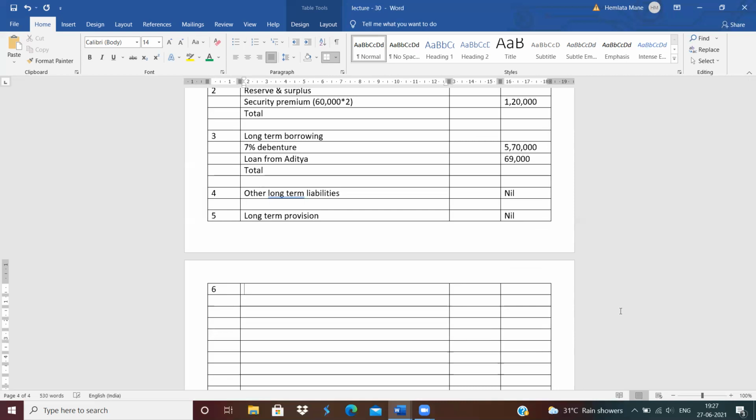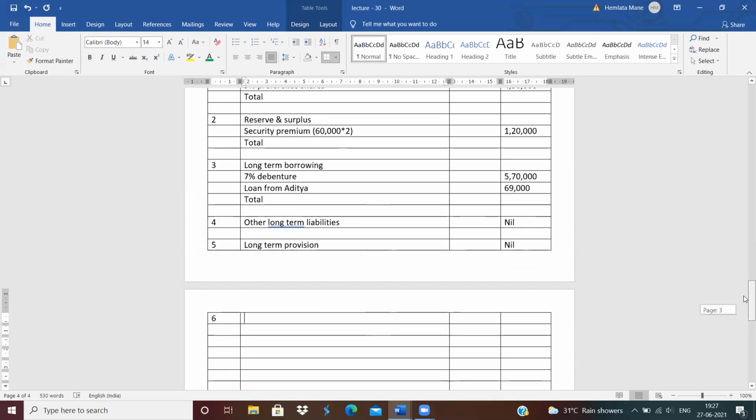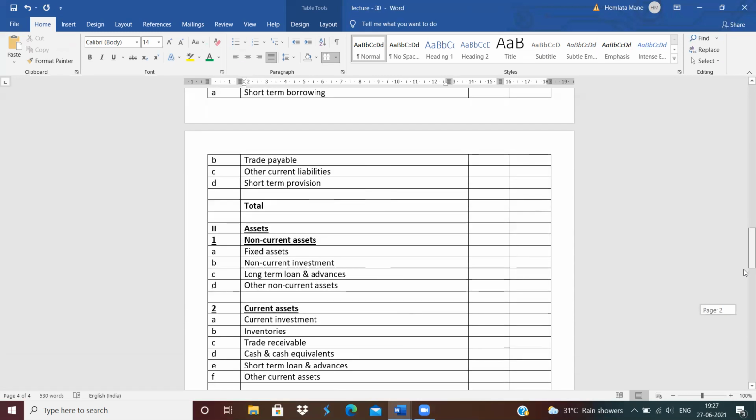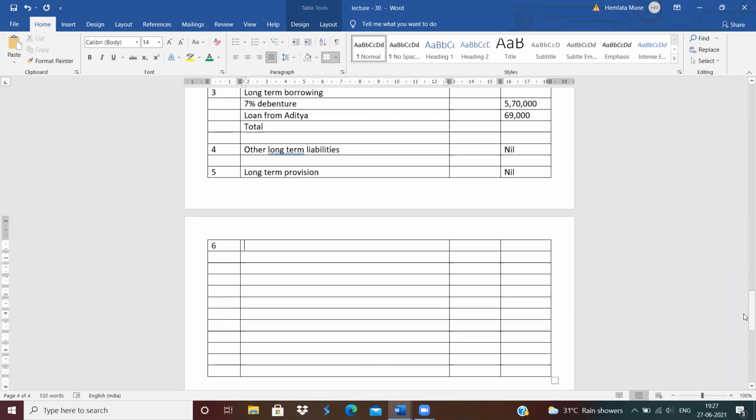Next, sixth number. See the next heading after long-term provision: short-term borrowing. Write down short-term borrowing. No short-term borrowing is given, so write down nil.